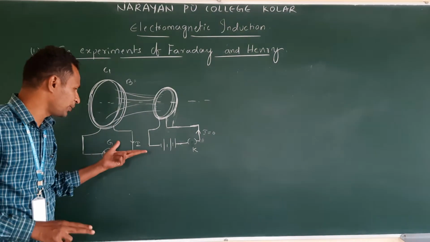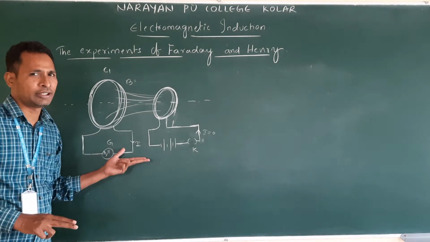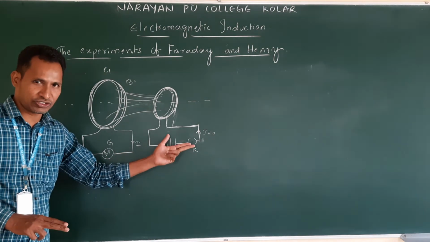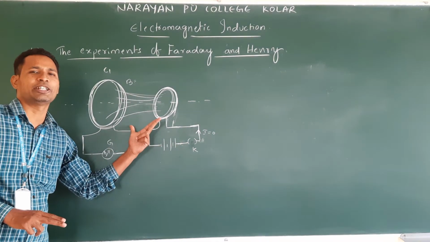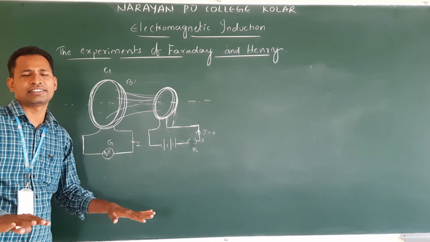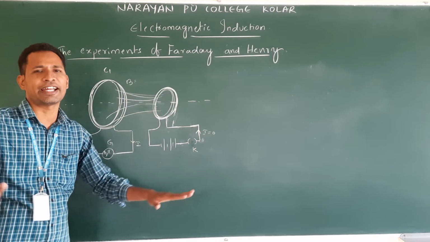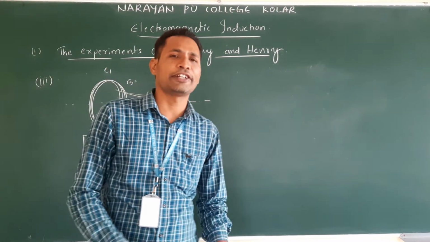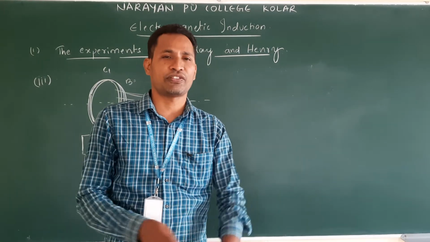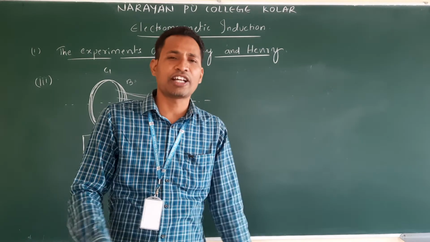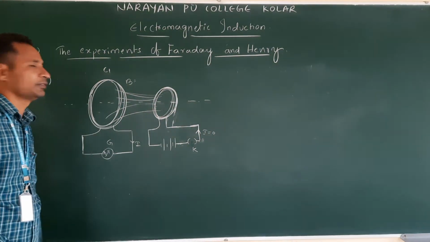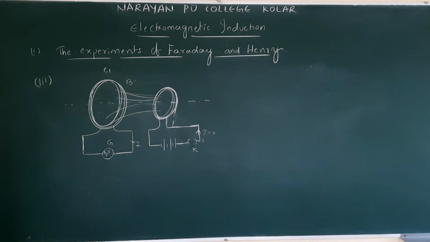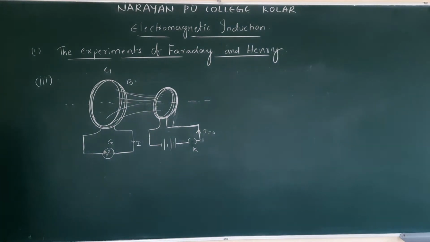In the third experiment, there is no relative motion, but switching on and switching off changes the magnetic field. Ultimately, in all three experiments, the changing magnetic field produced EMF in coil C1. Understand? This is the third experiment.